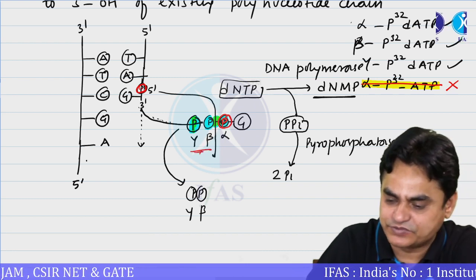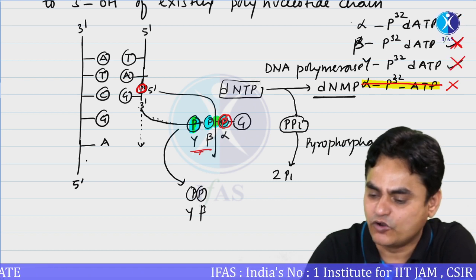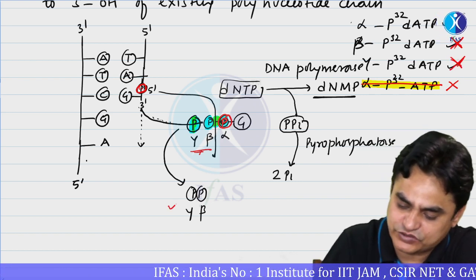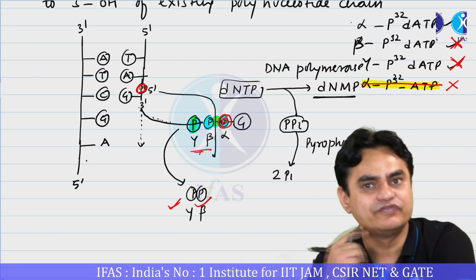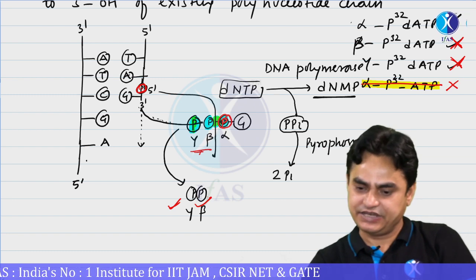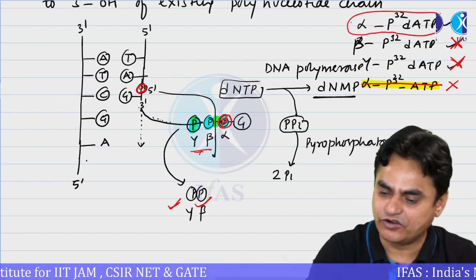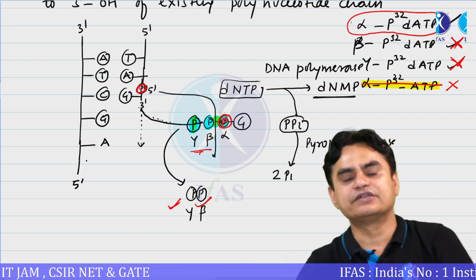Beta phosphate and gamma phosphate are released. So if beta and gamma phosphate are radioactive, they will not become a part. Only the alpha phosphate will become a part of the existing DNA chain. Is it clear? So the answer would be, you must take this kind of deoxy ATP so that the DNA strands can get radio labeled.